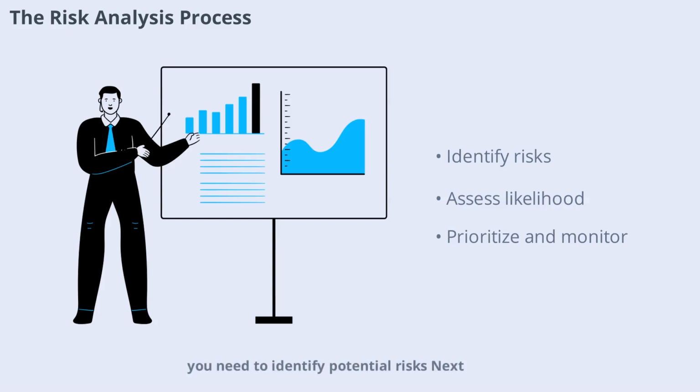Risk analysis is a structured process that involves several key steps. First, you need to identify potential risks. Next, you assess the likelihood and impact of each risk. Then, you prioritize the risks based on their severity and develop strategies to address them. Finally, you monitor and review the risks regularly to ensure your strategies remain effective. This systematic approach helps organizations and individuals stay ahead of potential problems and respond quickly when risks materialize.